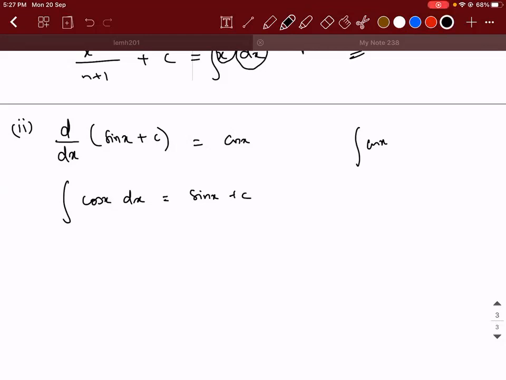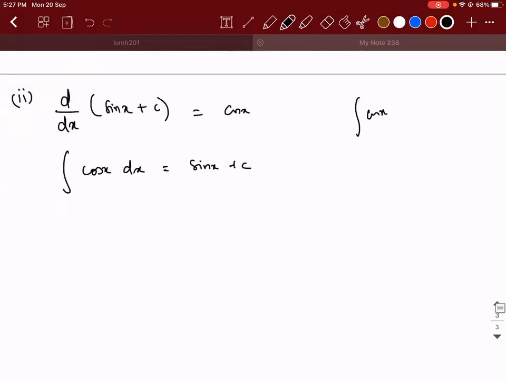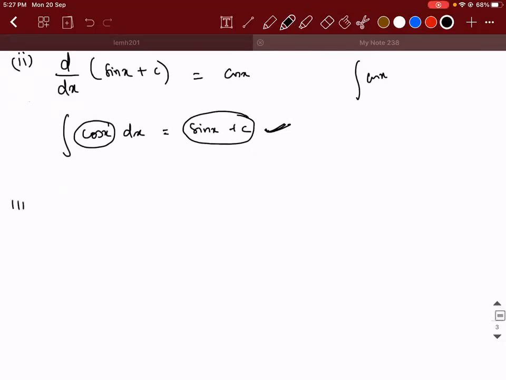So how do you validate whether it is right or wrong? Whatever answer you have written here, when you differentiate it, you should get back the function which you are integrating. So the derivative of sin x is cos x. So the derivative of the integral of cos x will be cos x.